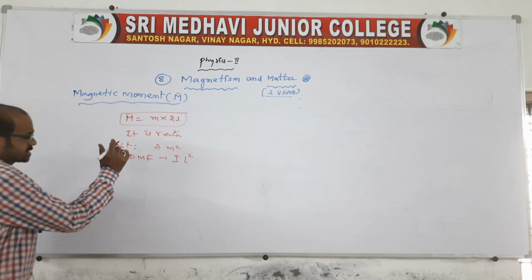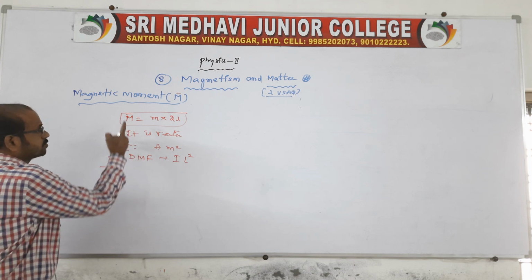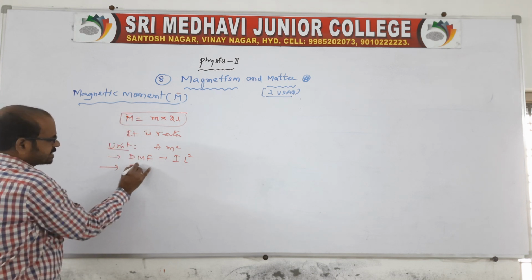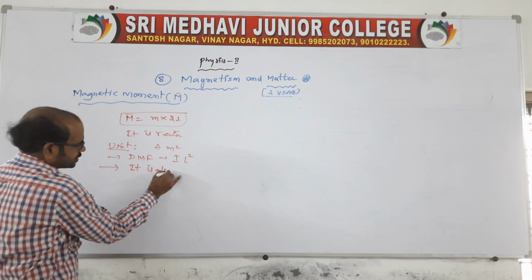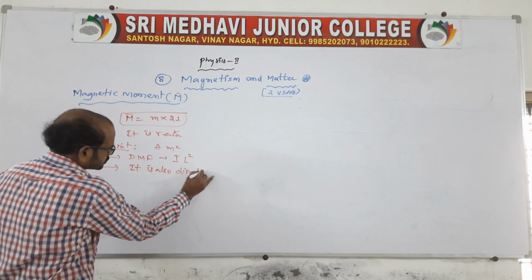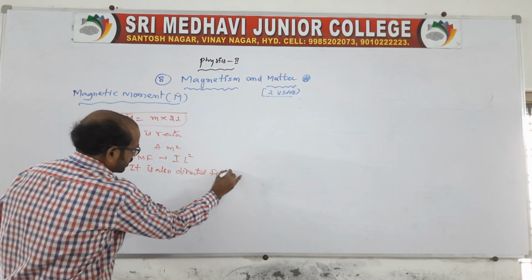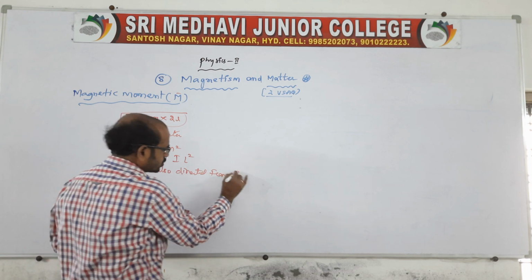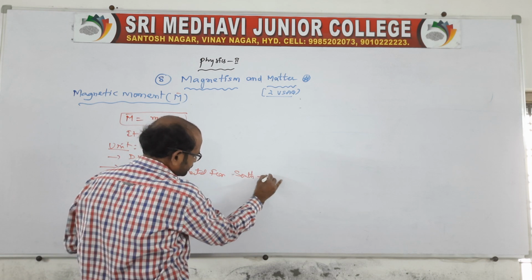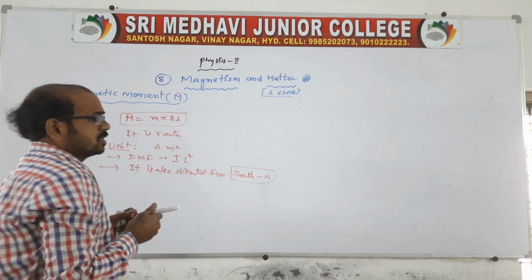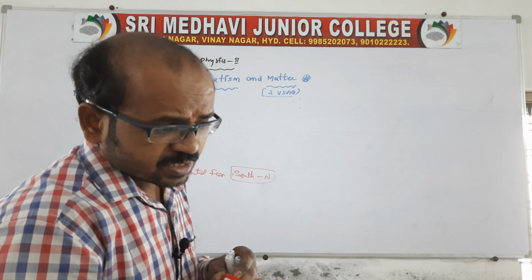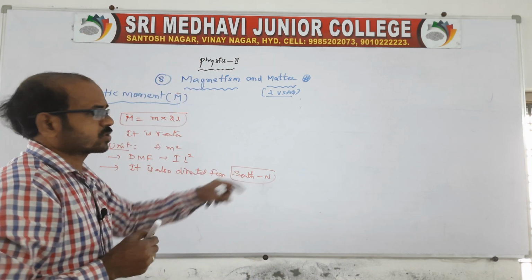Now the magnetic moment is also directed from the south pole to the north pole, like length. See the direction, it is measured from south to north only.